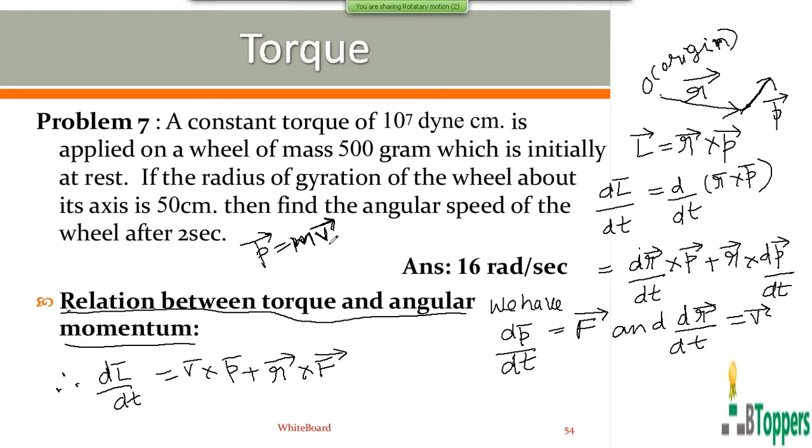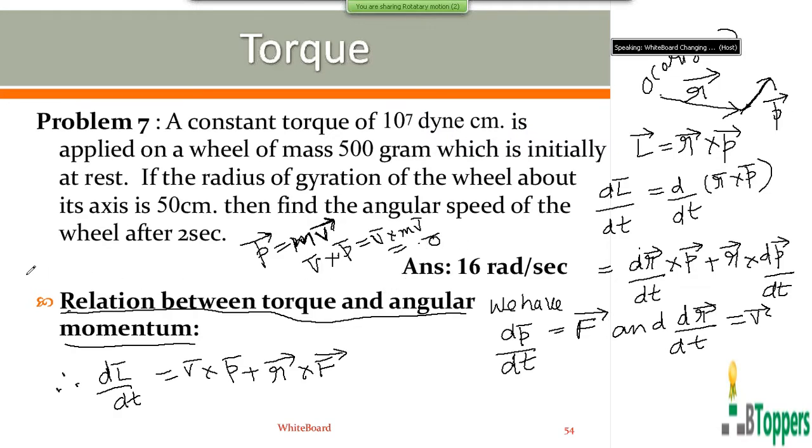When two vectors act in the same direction or parallel to each other, the cross product of the two vectors will be the zero vector. So v bar cross p bar will be equal to v bar cross m v bar, that is m times v bar cross v bar, because m is a positive scalar. This will be 0 bar.